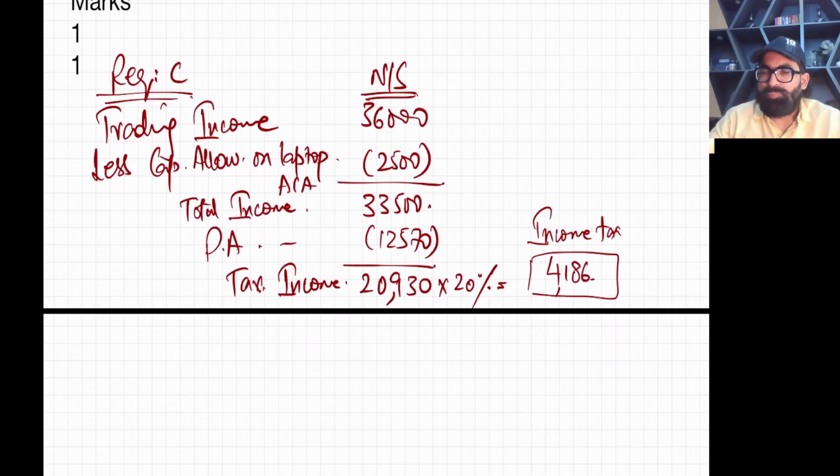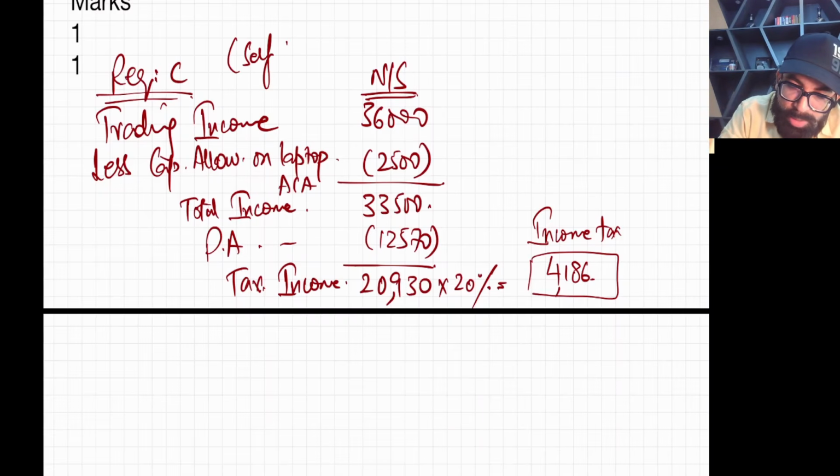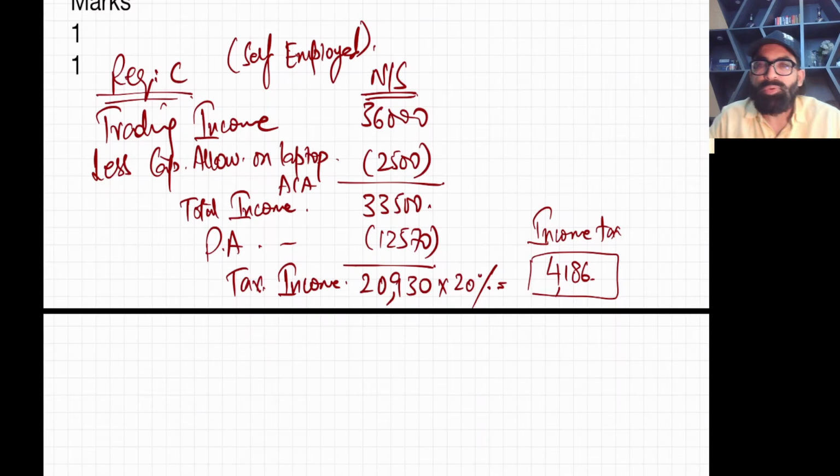Now you know that if you are self-employed, as you have learned in these classes, you need to pay for your own NICs. As an owner, as a businessman, you have to pay two NICs.